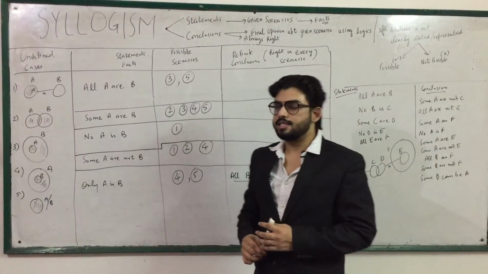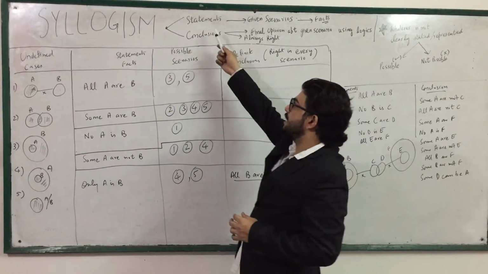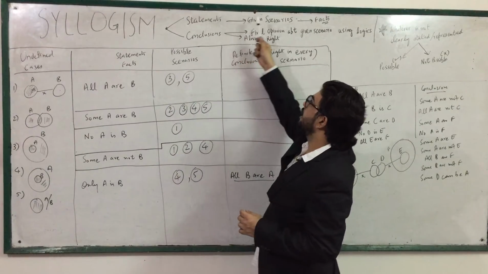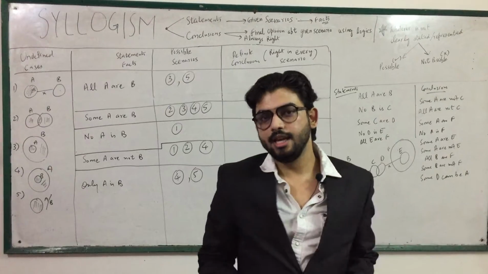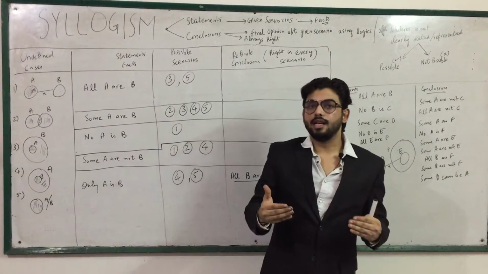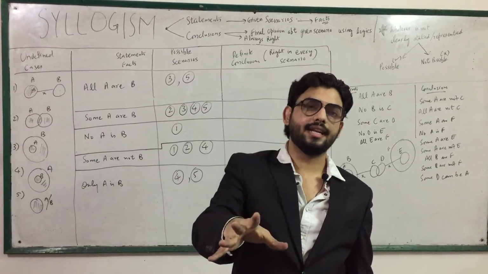A syllogism primarily contains two things: statements and conclusions. Statements are the given scenarios which always are to be taken as correct and facts. Even if they seem to be at variance from reality, they still are to be taken as correct.